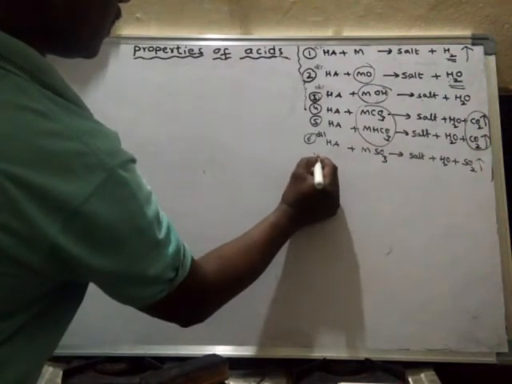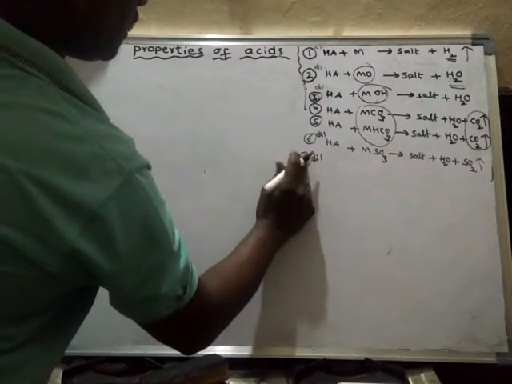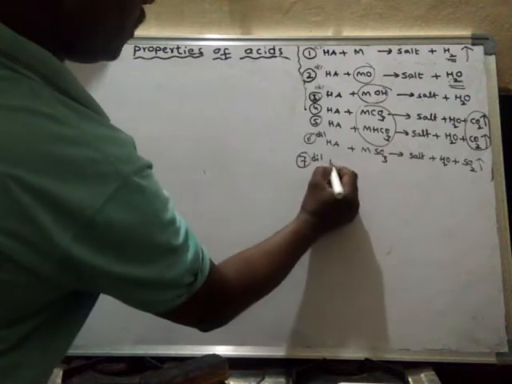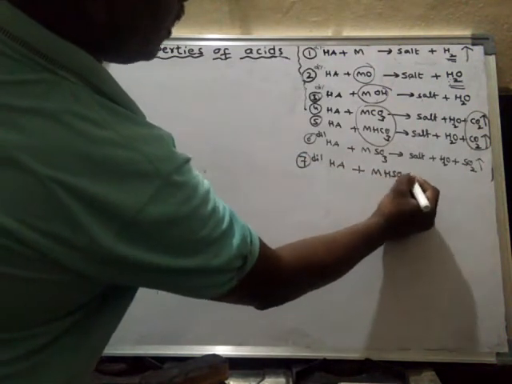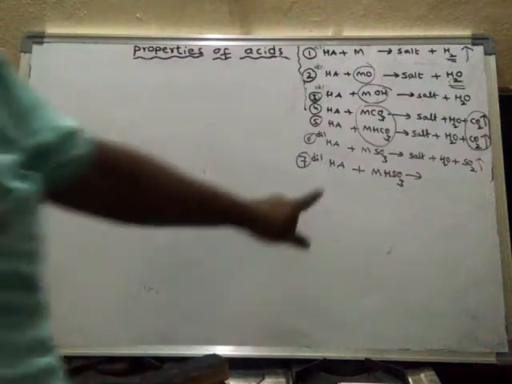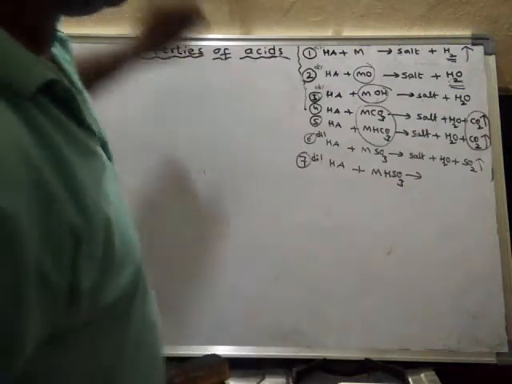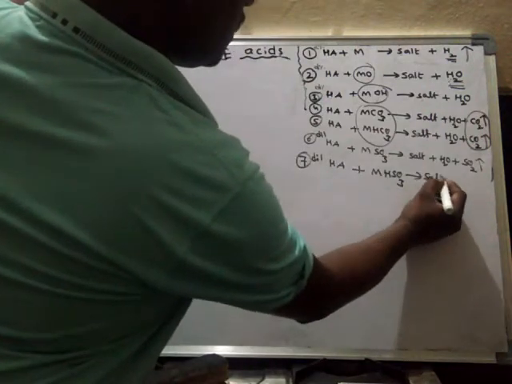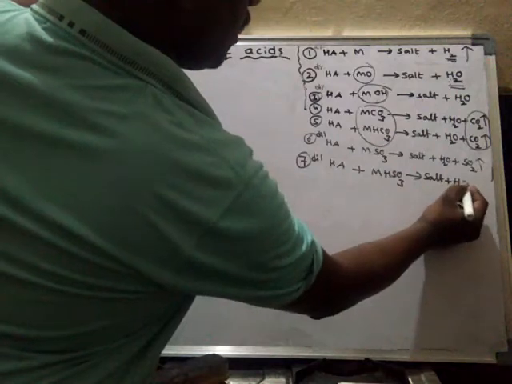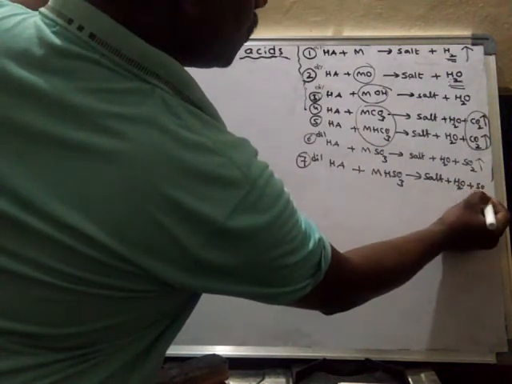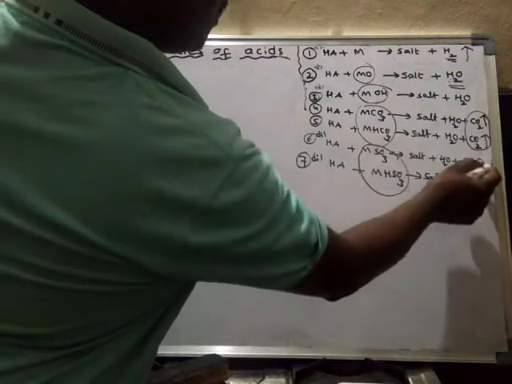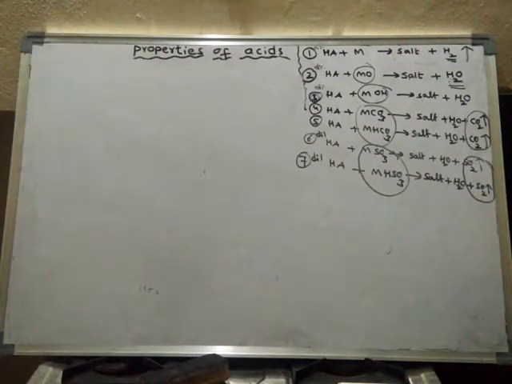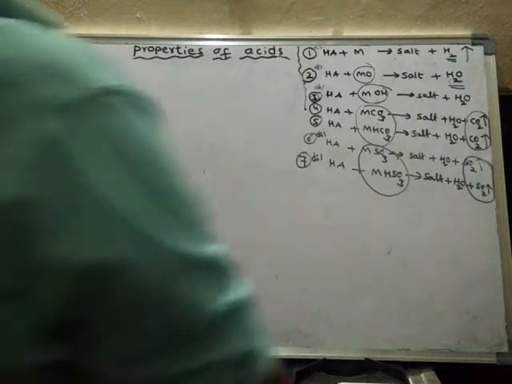Even with dilute acid and metal hydrogen sulfite also, the dilute acid will form salt plus water plus SO2 gas only. Okay, that means even with these two they form SO2. In both cases they form SO2 gas. Right.